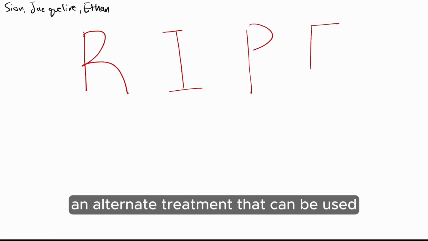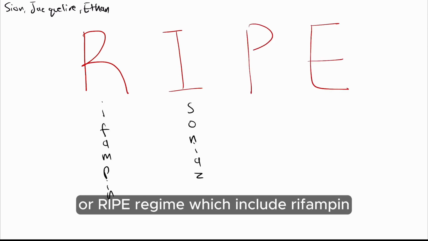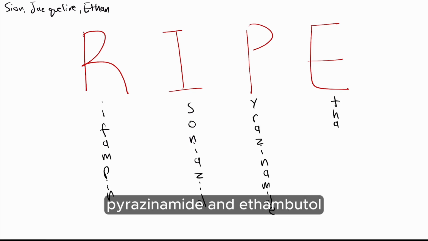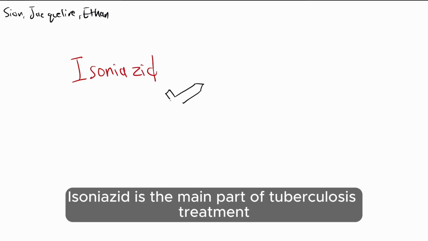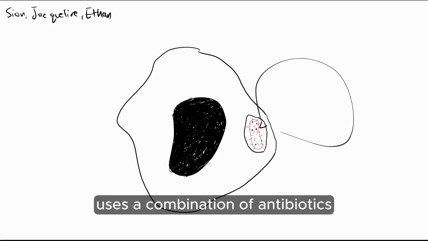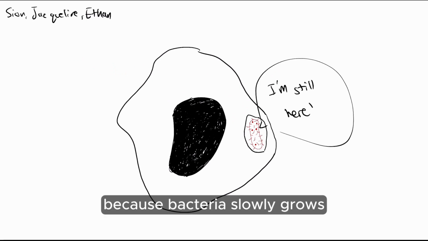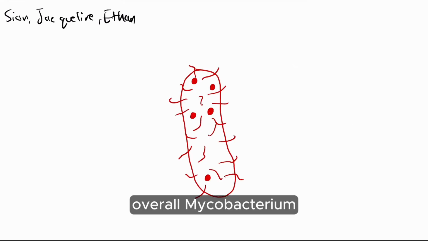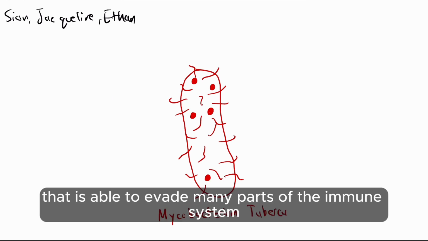An alternate treatment that can be used is long-term antibiotics with the RIP or RIPE regime, which include rifampin, isoniazid, pyrazinamide, and ethambutol. Isoniazid is the main part of tuberculosis treatment, targeting the bacterium cell wall for collapse. This modern treatment uses a combination of antibiotics to prevent drug resistance. However, these antibiotics take several months to work because the bacteria slowly grows and can hide inside macrophages for a long time.